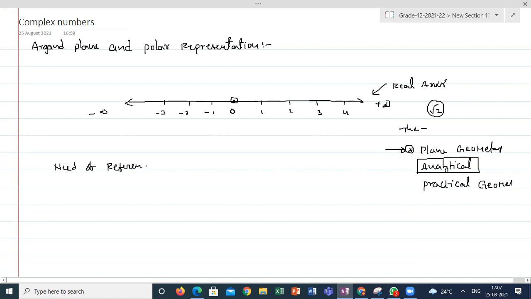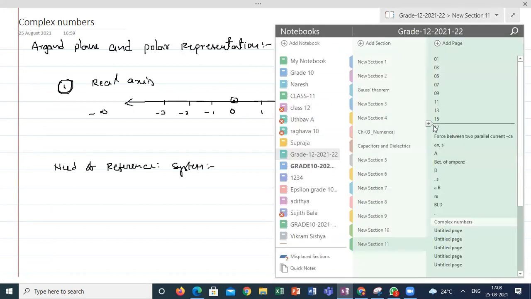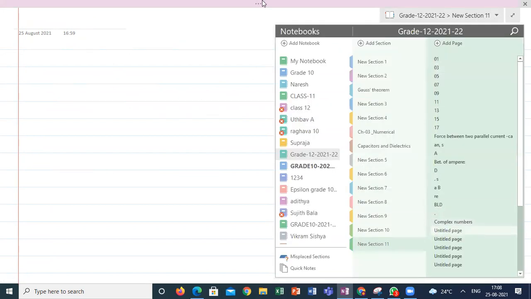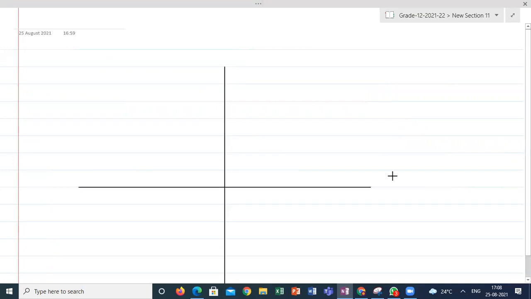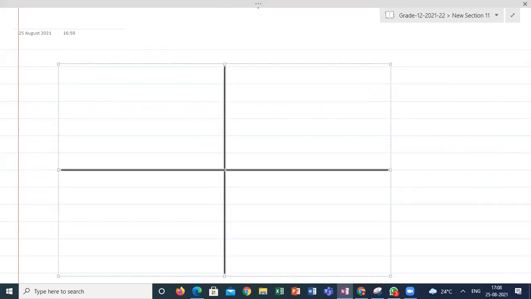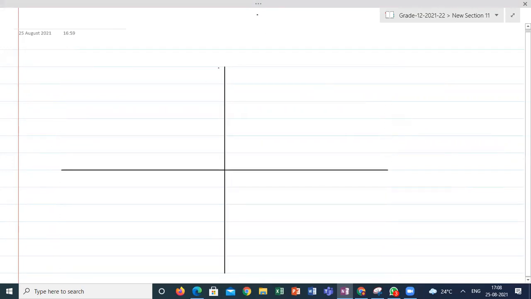What are the reference systems you know so far? Sir, coordinate system. Coordinate axes. The real axis is also the first reference system; without our knowledge, we learned it. The second one is the coordinate axis. This is another reference system, where this is your y-axis, this is -y, this is x, and this is -x.